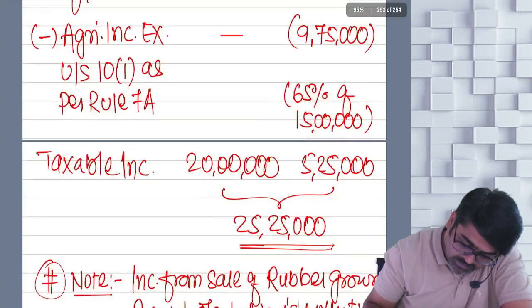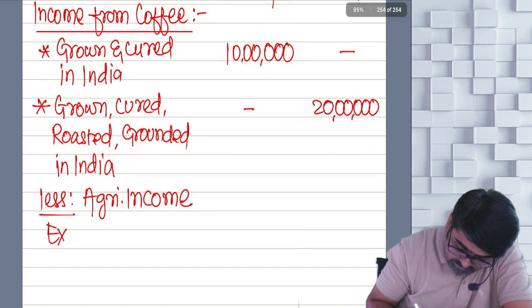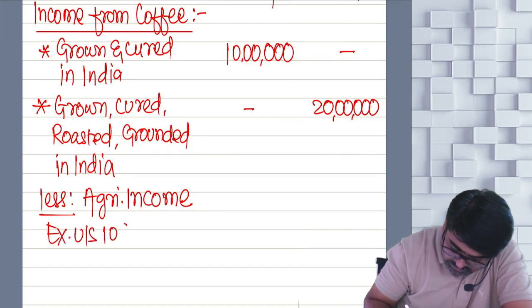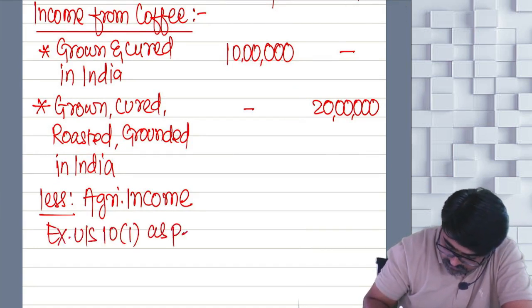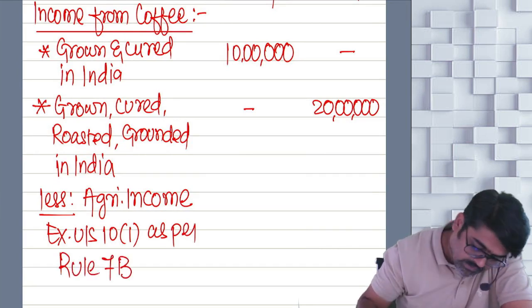Agricultural income is exempt under section 10(1) as per Rule 7B.